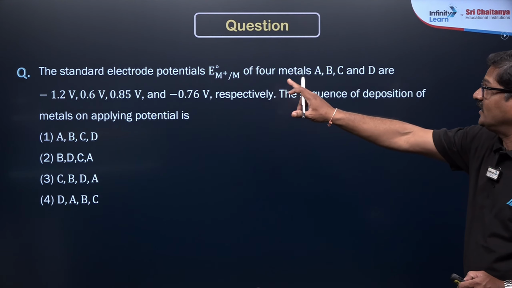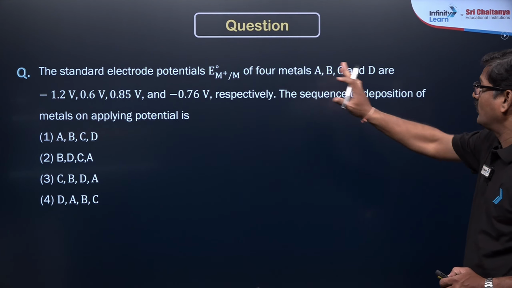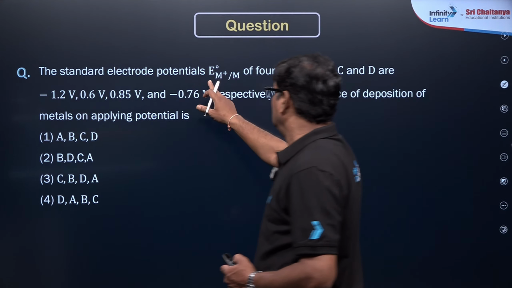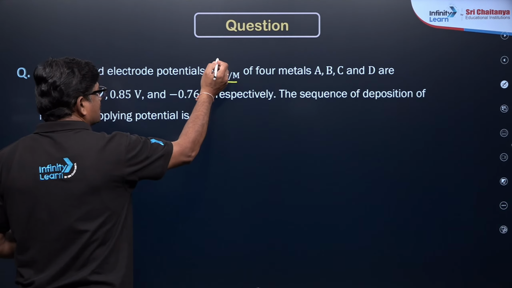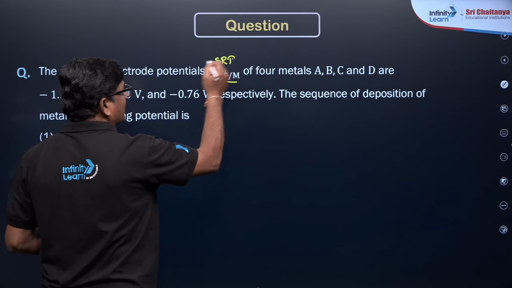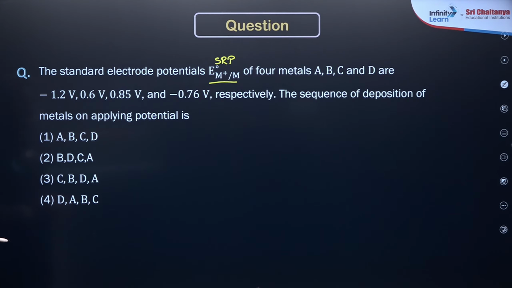So the standard electrode potentials for 4 metals are given. So this is a reduction potential. SRP values are given for A, B, C, D, and the sequence of deposition of the metals on applying potential is asked.